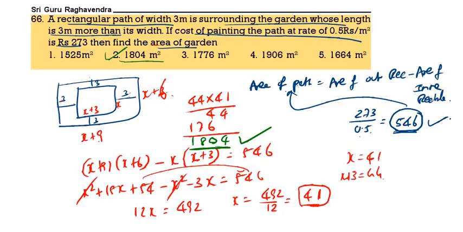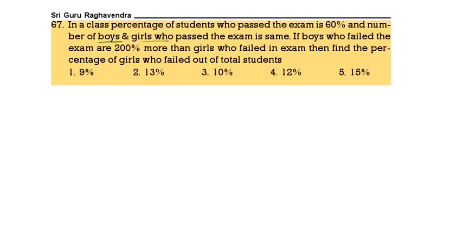Then, in a class of students, the percentage of students who passed the exam is 60. The number of girls who passed and the number of boys who passed the exam is the same.